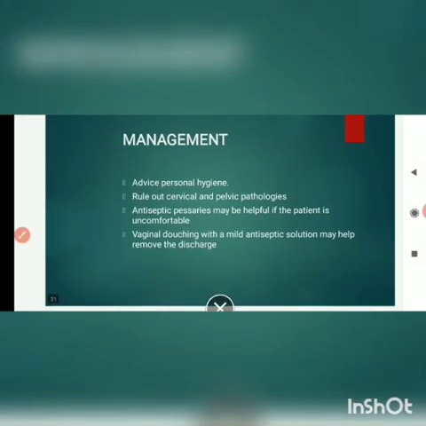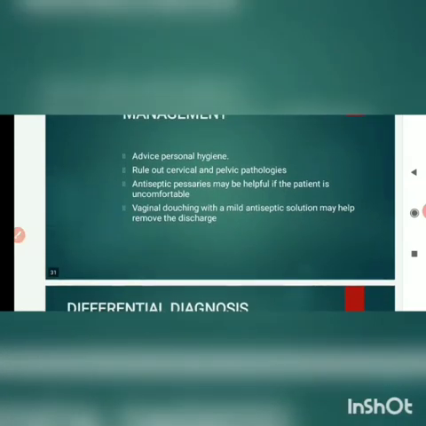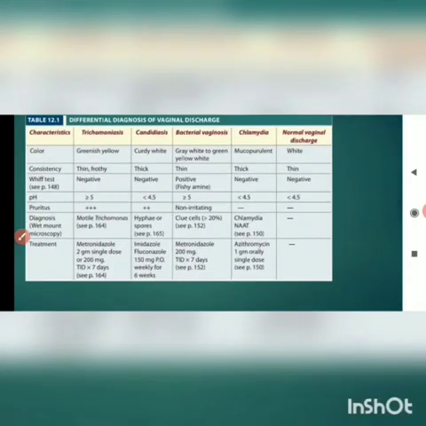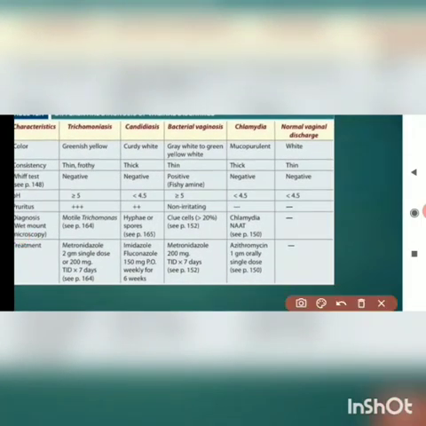Now, in common, what is the management? We should advise the patient personal hygiene. We should rule out the pathological causes like in cervical or any vaginal causes of leukorrhea. Then antiseptic pessaries we can give, like betadine pessary, and vaginal douching with a mild antiseptic solution may be helpful in removing the discharge. Now see this is very important. Two things are important here.